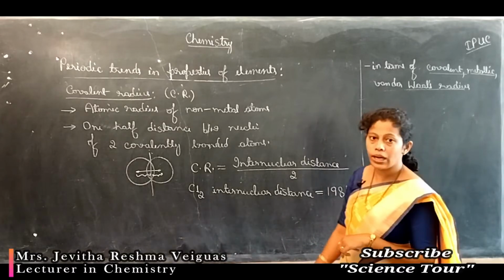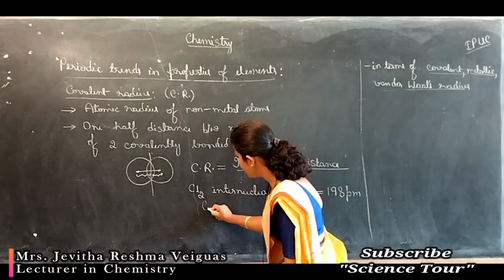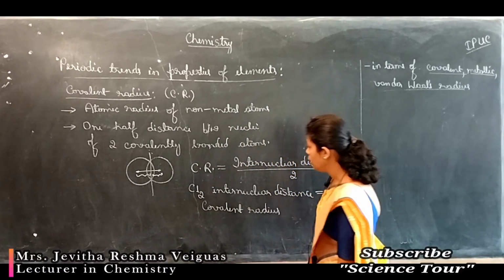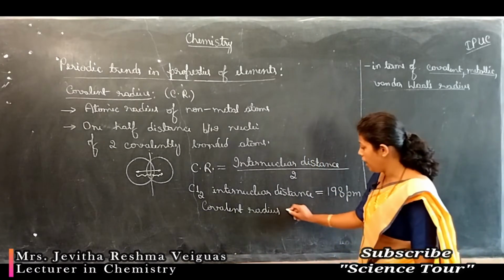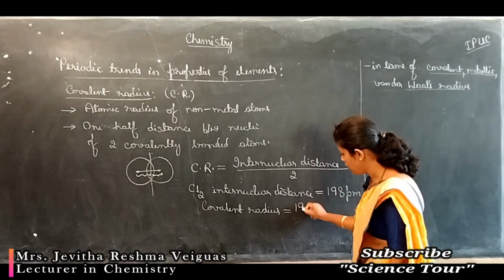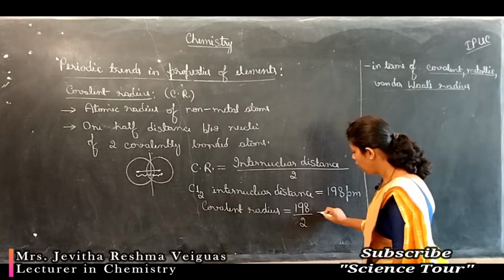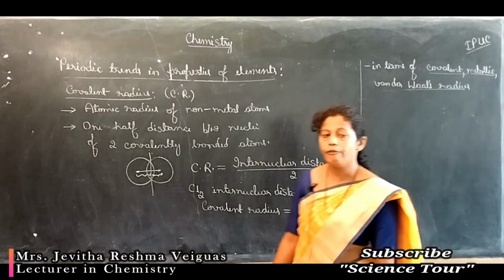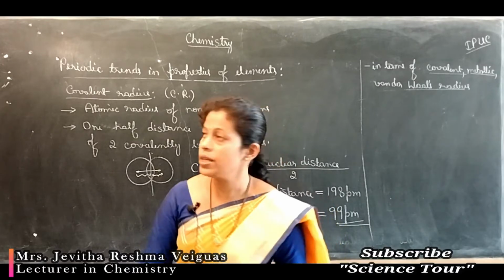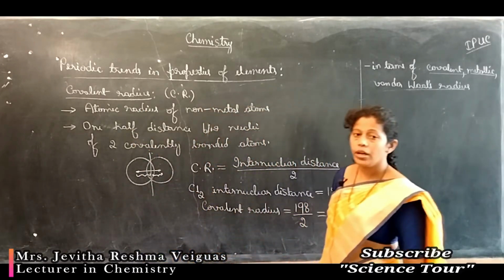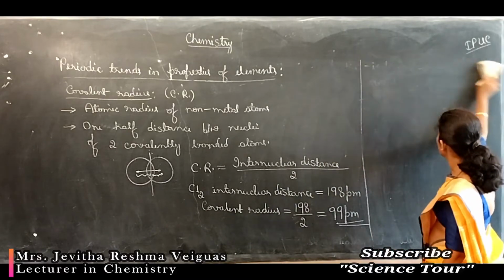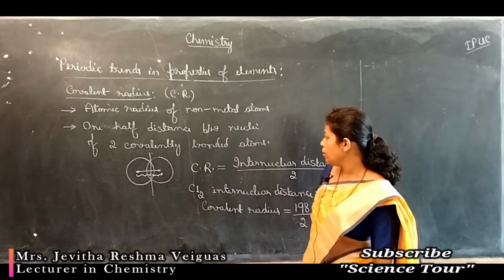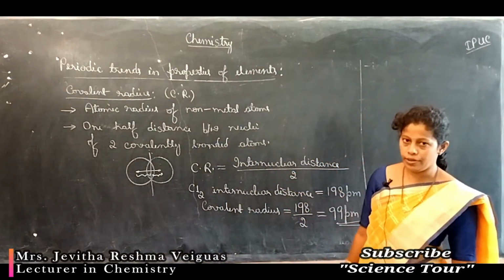We know covalent radius is 1/2 the distance between the nuclei of two covalently bonded atoms, so 198 divided by 2 gives 99 picometer. This is the covalent radius of chlorine. Covalent radius is the atomic radius of non-metal atoms.